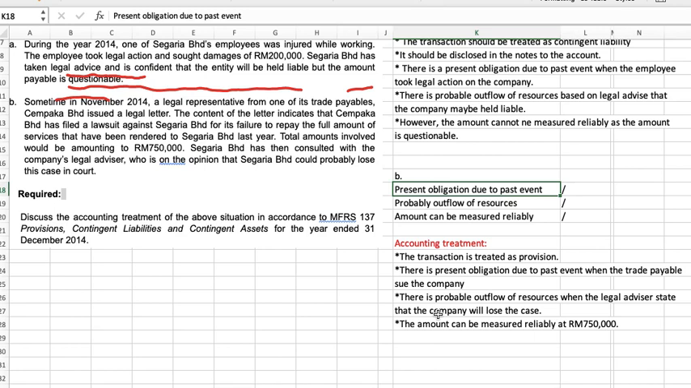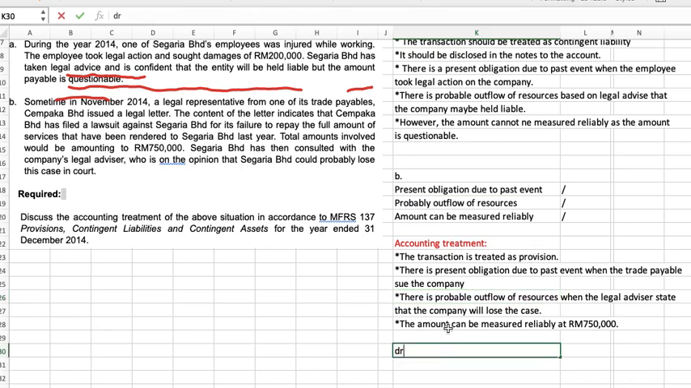Okay, if the question asks for journal entry, you need to show the journal entry, but journal entry is only applicable for provision, because contingent liability has no journal entry, because it is merely a disclosure in the notes to the account. Okay, so let's say the question asks for journal entry for this one, provision.